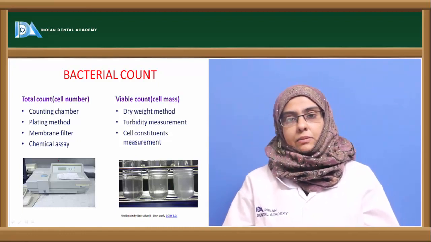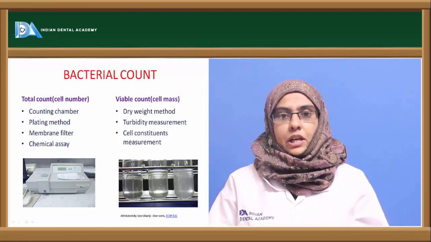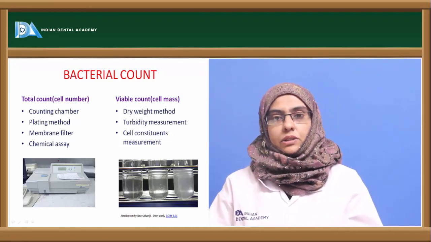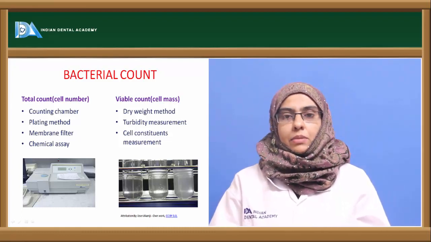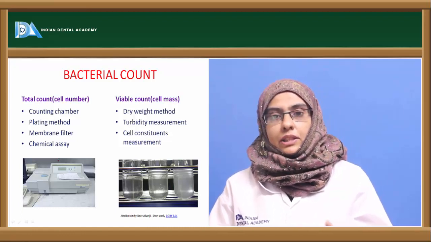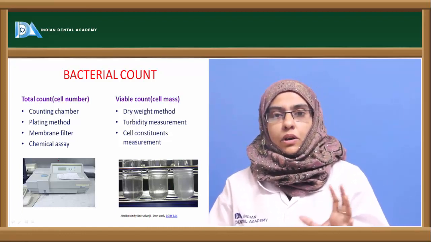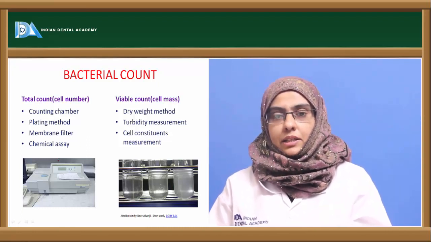The bacterial count can be done in a particular system in different ways. The two important ways selected to count the number of organisms are the total cell count, where you can count the cell number, and the other one is called the viable count, which is nothing but counting the cell mass together. That is, the whole organism present in a particular solution can be counted in a cell mass.